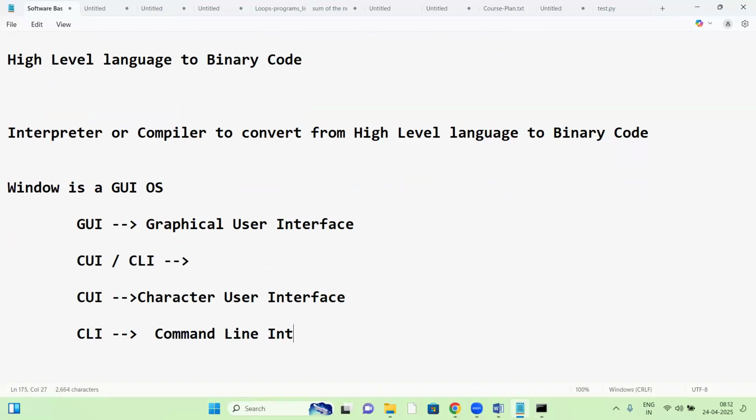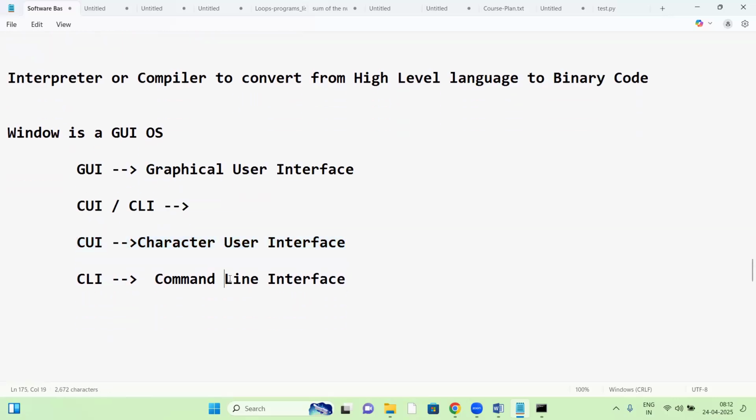Command line interface. CLI means character user interface, command line interface, right?